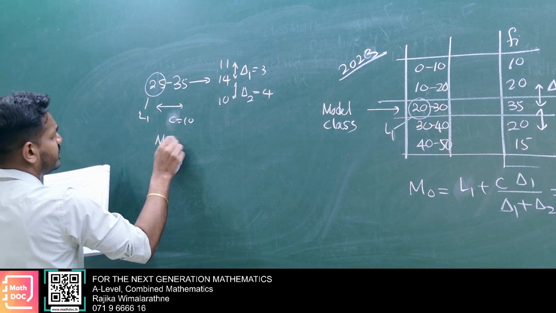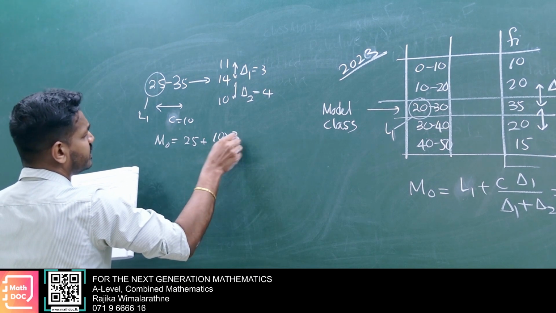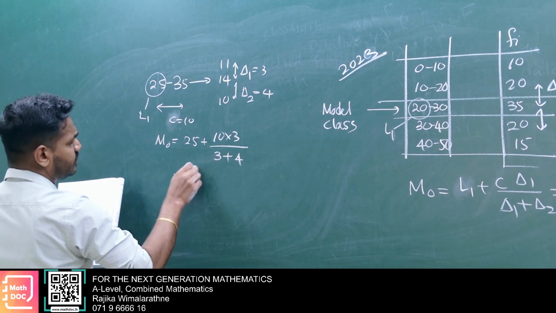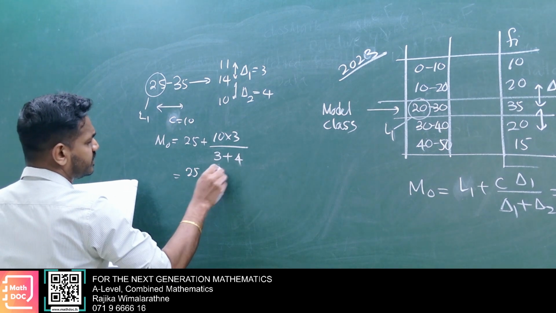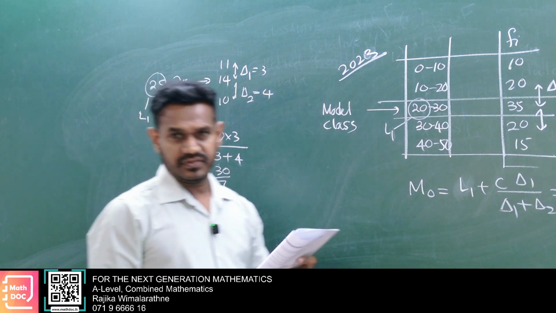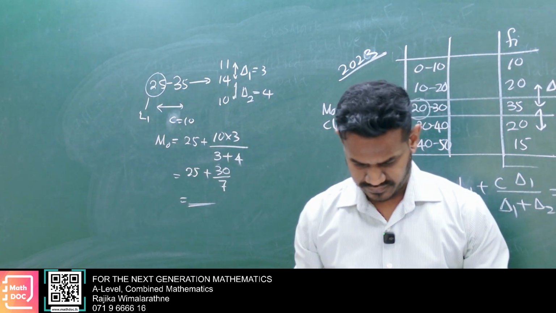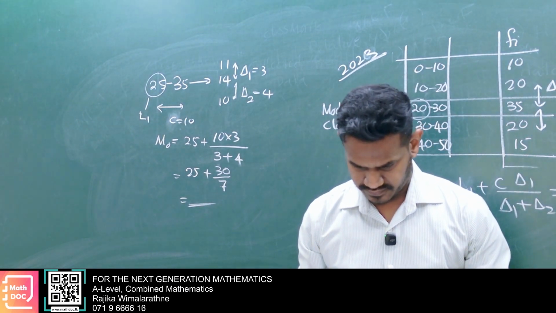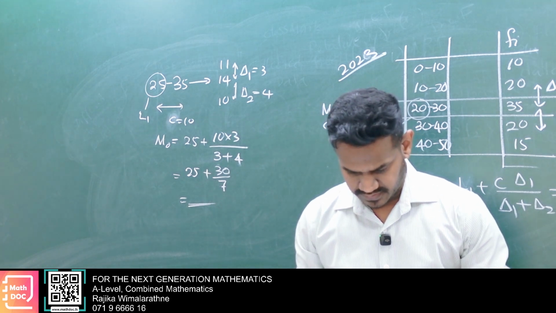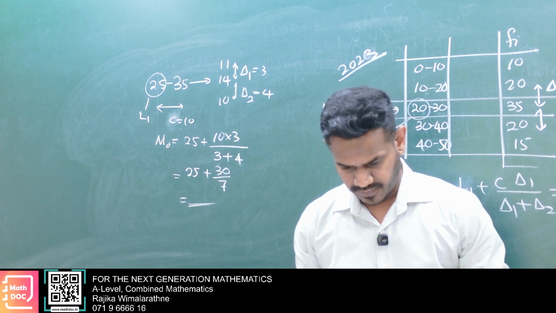Then mode: L1 25, C 10, delta 1 3, delta 2 4. Then simplify 25, 30 divided by 7. You can calculate that to one decimal place, no? Then all the others are same. You don't worry about the things.